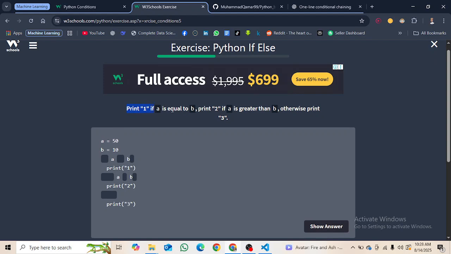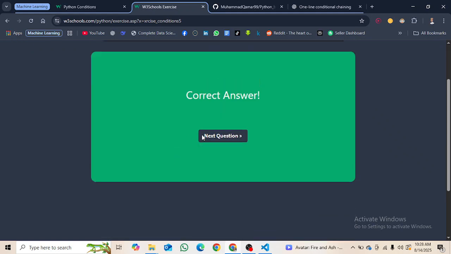Print 1 if a is equal to b, print 2 if a is greater than b, otherwise print 3. Okay, so first of all we write the if statement, as it is very easy. Then use if a is equal to b, and then the colon, then the elif statement, else if. So we use the el and then the if, so it makes elif. Okay, then if a is greater than b, okay, submit this answer.